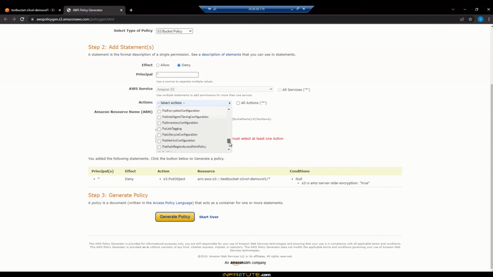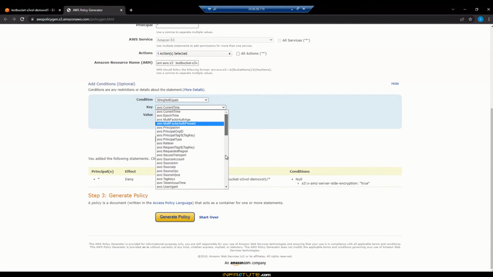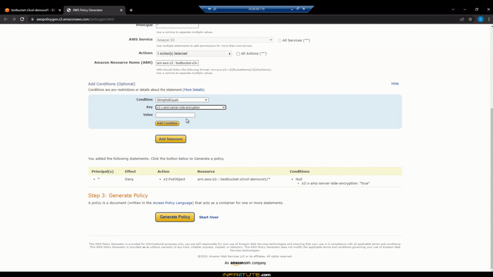Put object, got it. Okay, all right. So again the ARN resource name, slash star, and next again the condition. Here the condition I want to use is StringNotEquals. Remember, this is StringNotEquals, and the key is again Amazon server-side encryption, and the value has to be AES256.